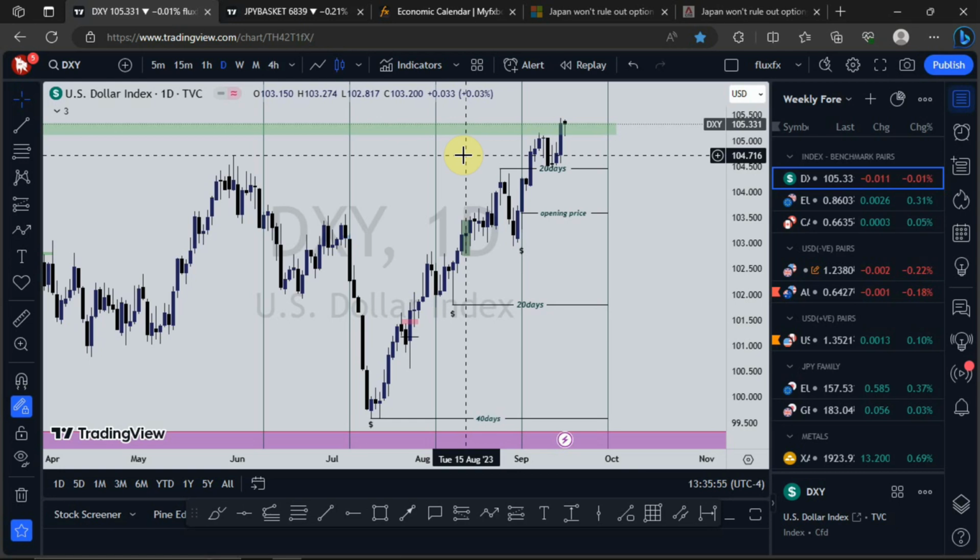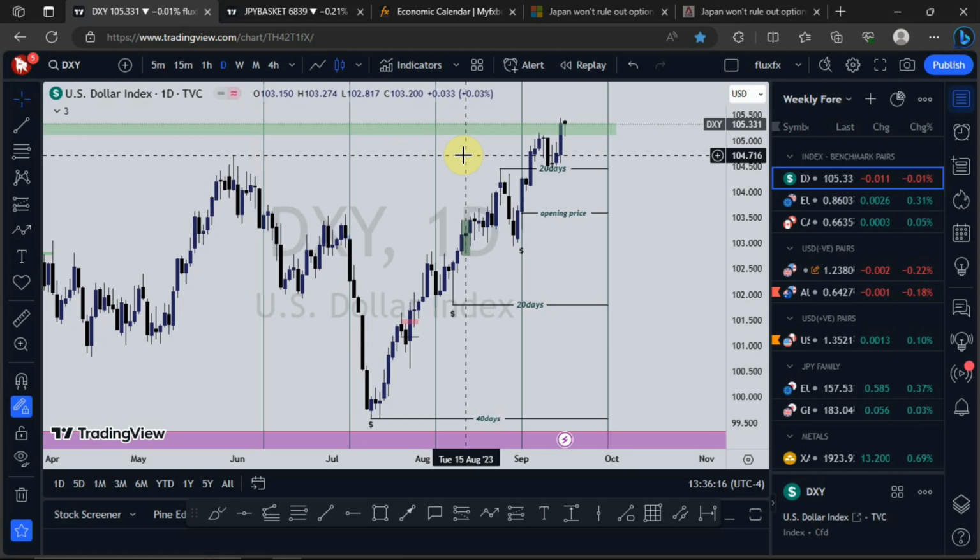We'll go into the futures market and see what is happening with the yen itself, and then what is happening with the crosses, that is the GBP futures market and the euro futures market. So let's delve into it.